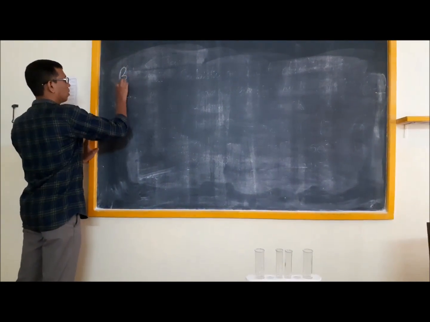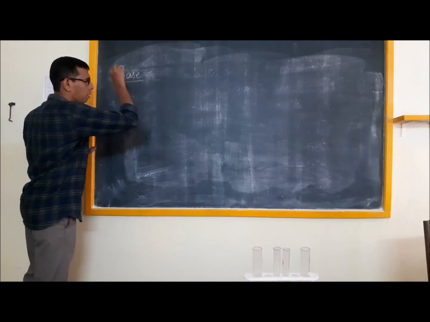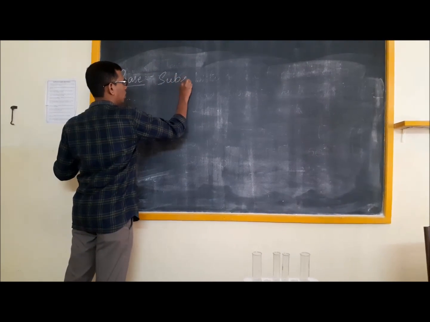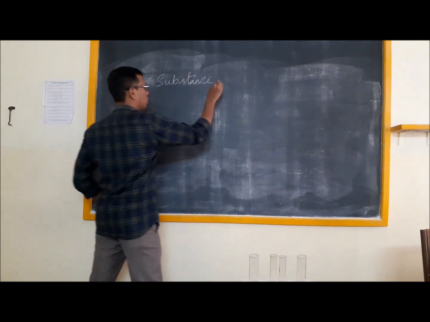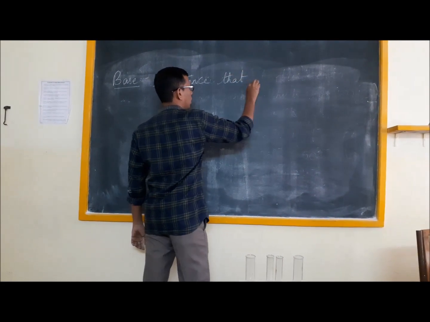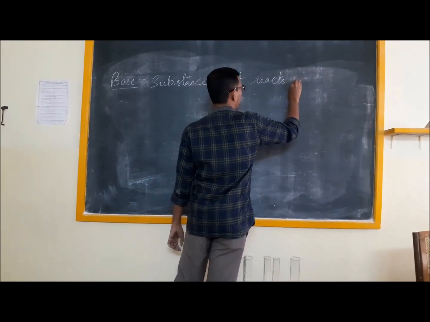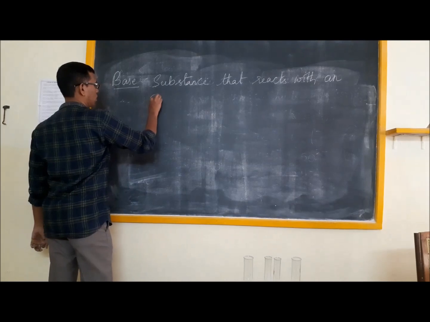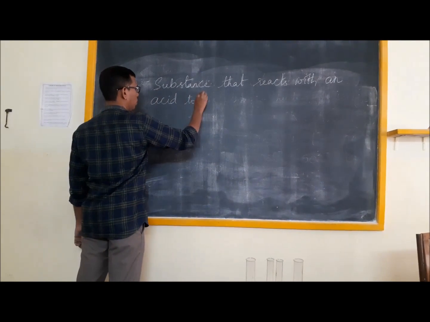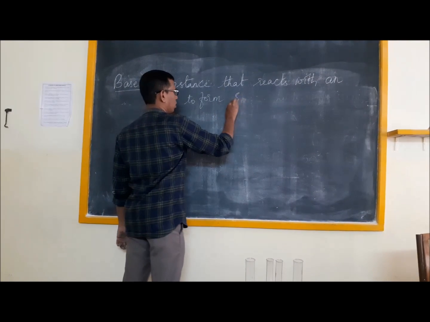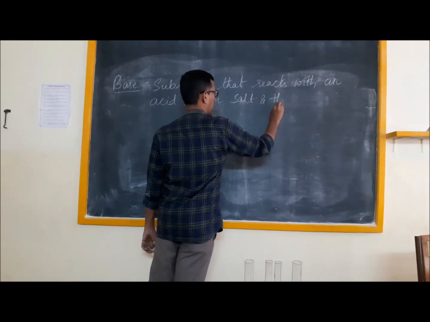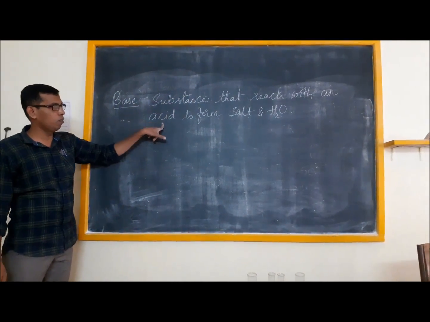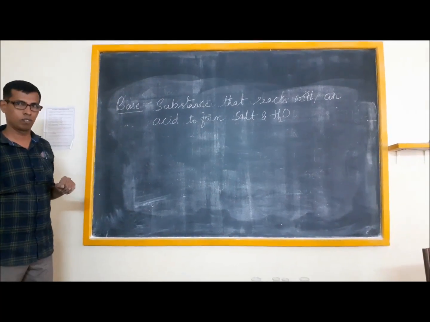Now coming to base. How do you define a base? A substance that reacts with an acid to form salt and water. What is a base? A substance that reacts with an acid to form salt and water is known as a base.